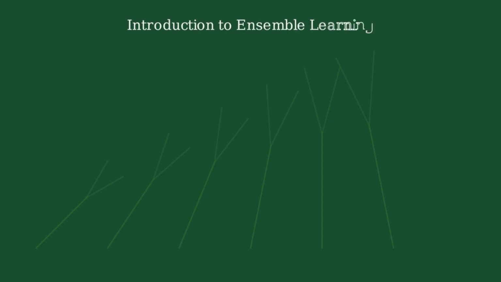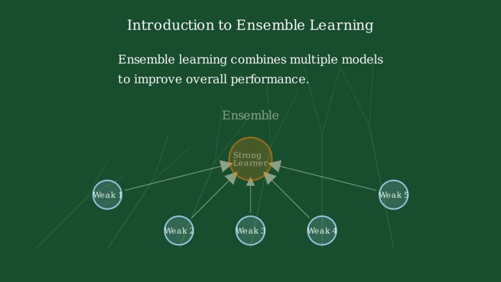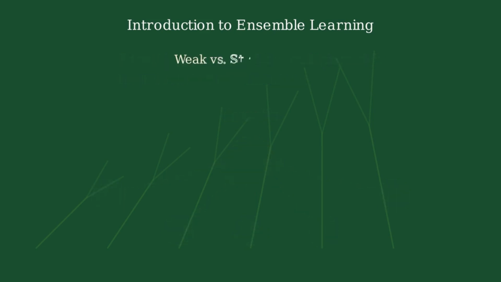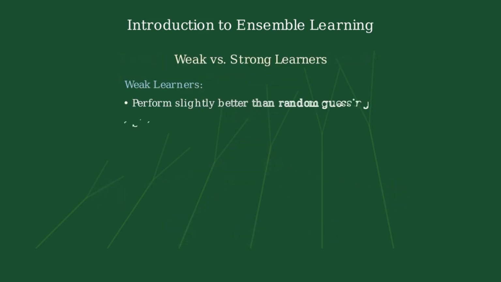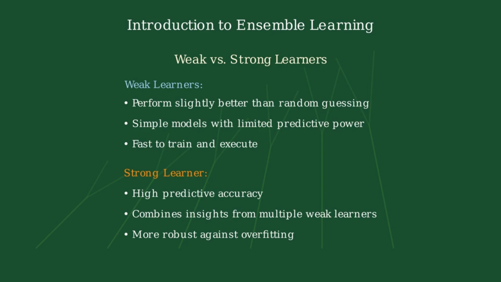Introduction to Ensemble Learning. Ensemble learning addresses the limitations of single decision trees by combining multiple models to improve overall performance. The core idea is that a group of weak learners can form a strong learner when combined properly. Weak learners are simple models that perform only slightly better than random guessing. When properly combined, they form a strong learner with high predictive accuracy.